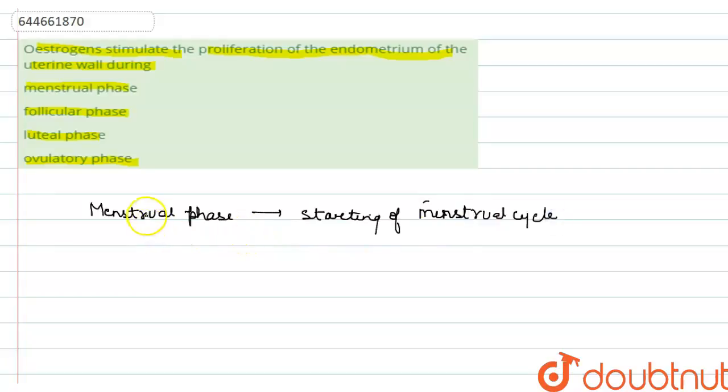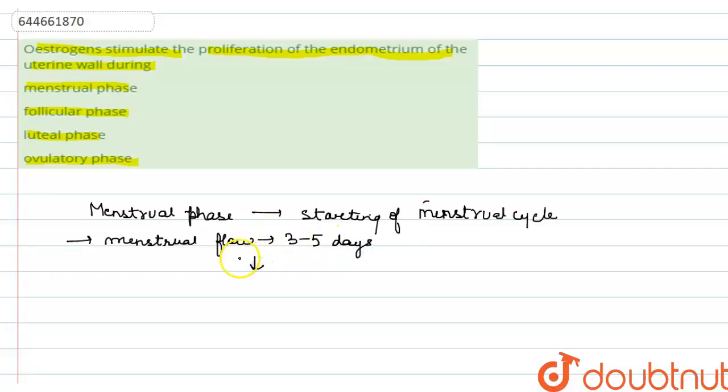So menstrual flow occurs for how many days? If we talk about the menstrual flow, it occurs for 3 to 5 days, right?